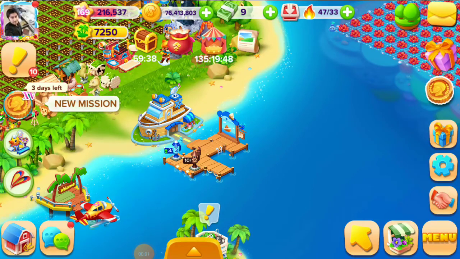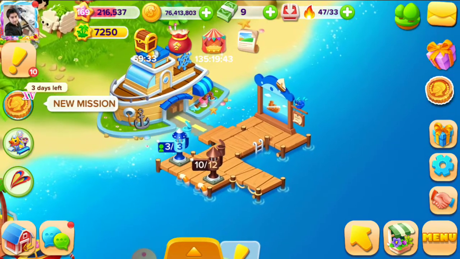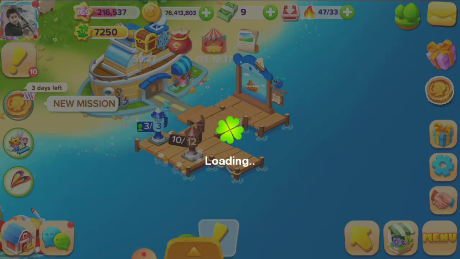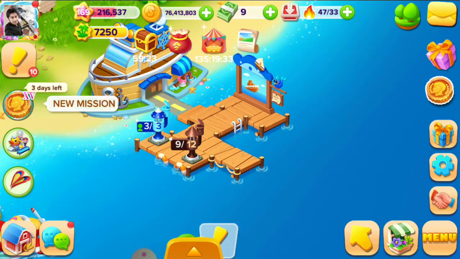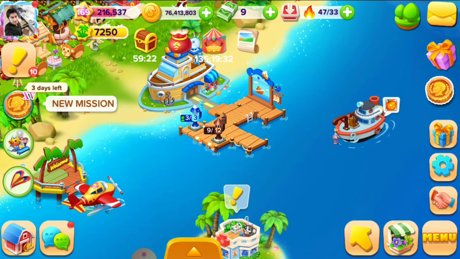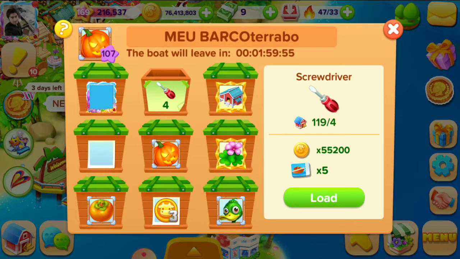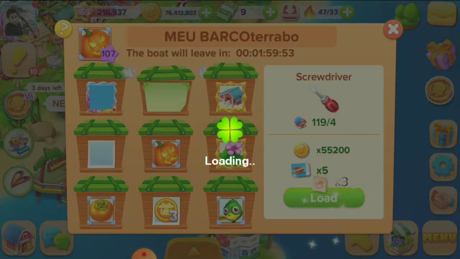Hello friends, today we will learn how to complete boat orders. Now we are calling the boat. This boat is coming. Now we can complete the different orders like this.